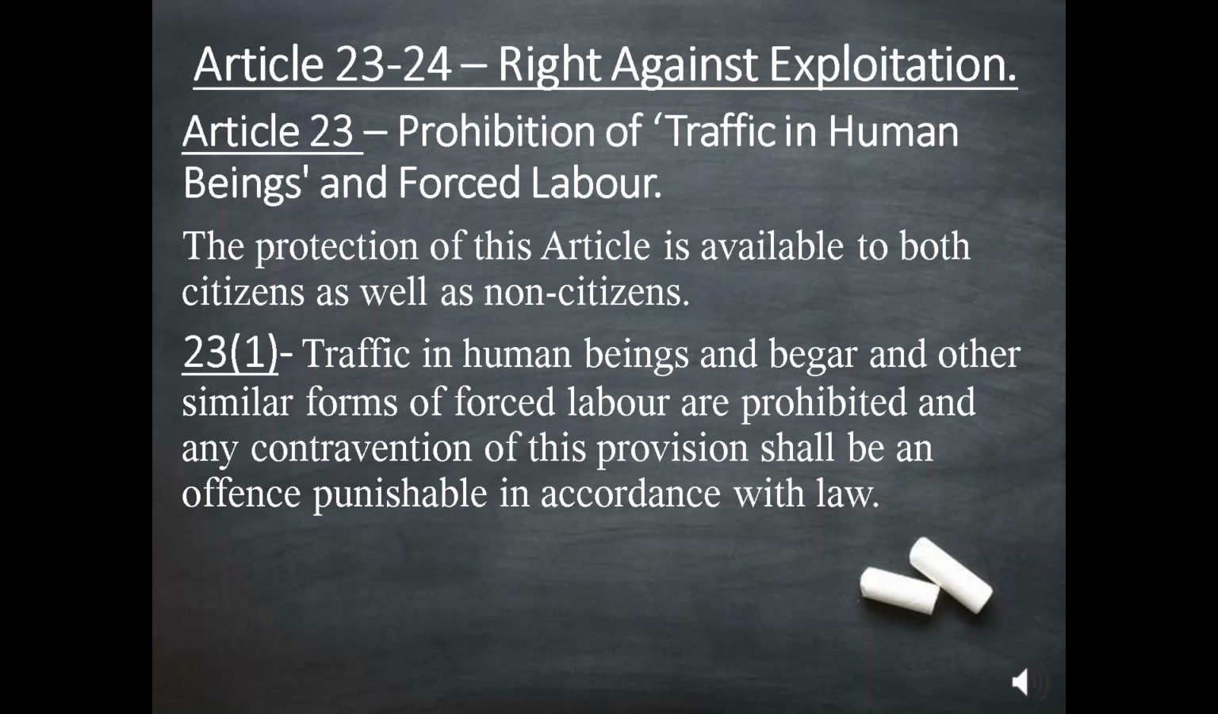The protection of this article is available to both citizens as well as non-citizens. Article 23 clause 1 says that traffic in human beings and beggar and other similar forms of forced labor are prohibited, and any contravention of this provision shall be an offence punishable in accordance with law.